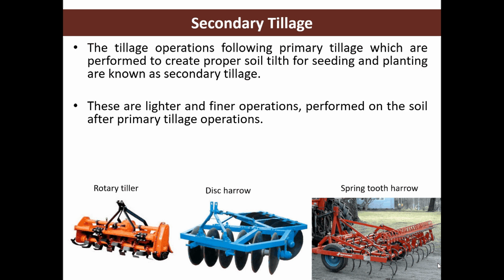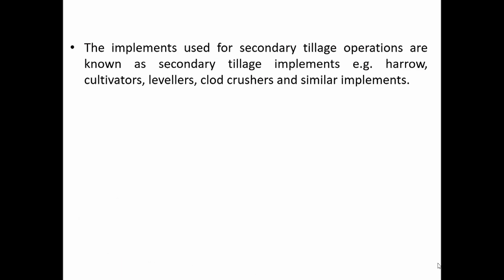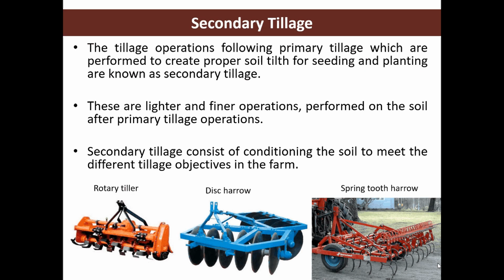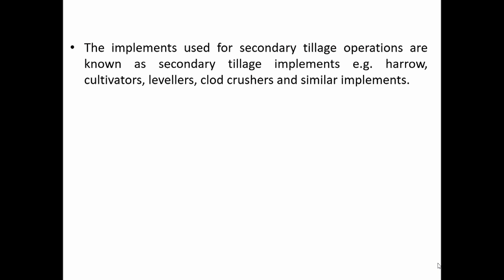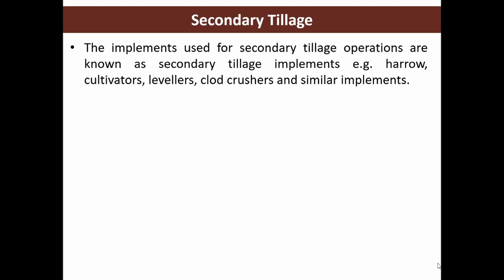These are lighter and finer operations performed on the soil after primary tillage operations. Secondary tillage consists of conditioning the soil to meet the different tillage objectives in the farm. The implements used for the secondary tillage operations are known as secondary tillage implements. Examples: harrow, cultivators, levelers, clod crushers, and similar implements.